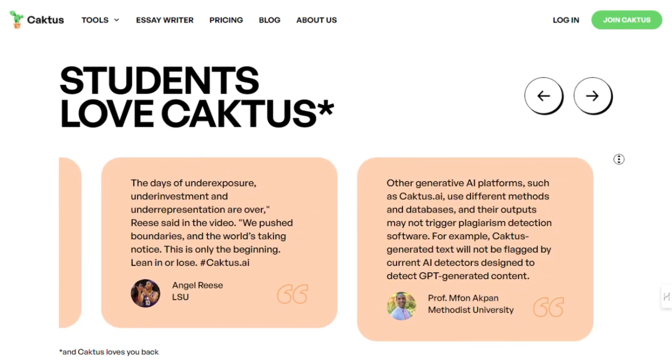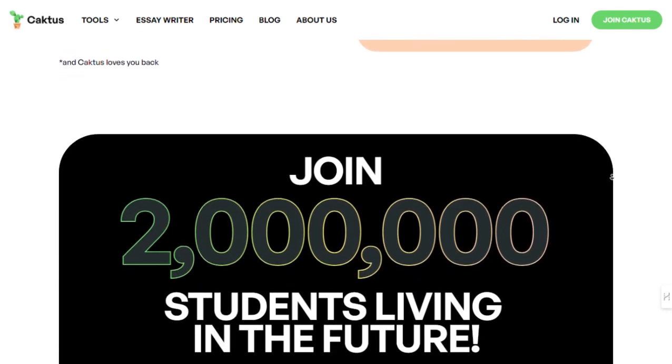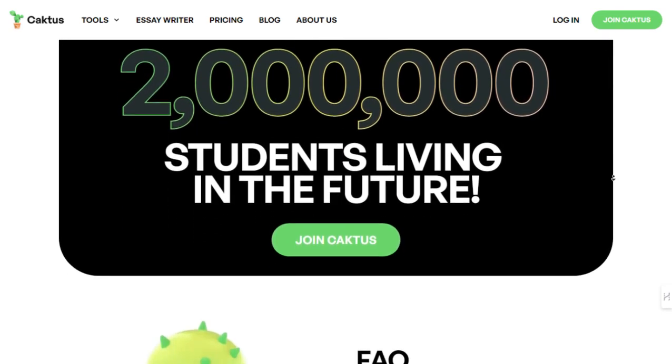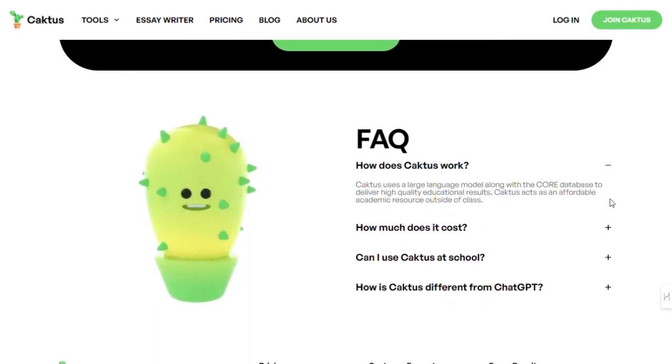Math Science Assistance. Stuck on a math problem? Caktus AI makes complex equations and word problems a breeze with step-by-step solutions explained in plain language. From algebra to physics, Caktus has got you covered.